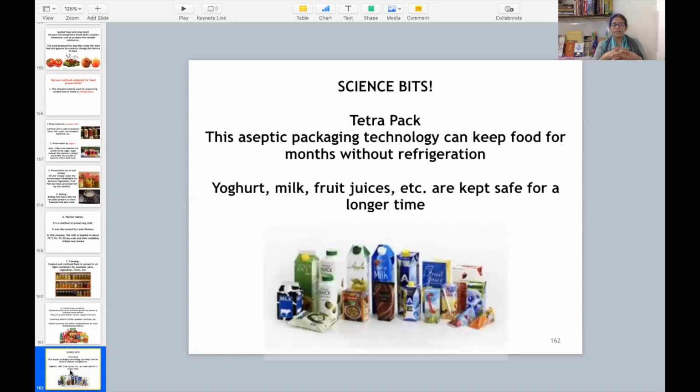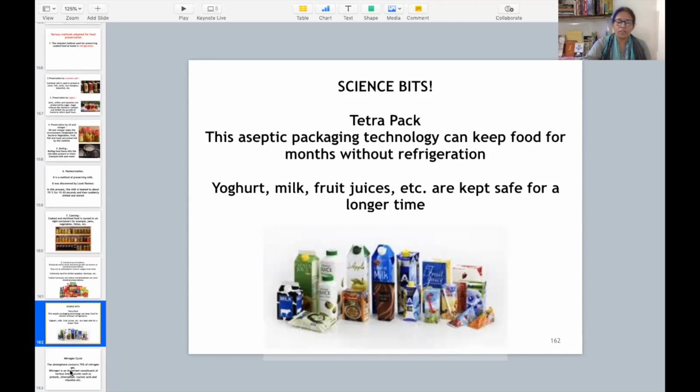Then here are certain science bits. TetraPak. This aseptic packaging technology can keep food for months without refrigeration. When the food is inside the TetraPak, the food can be kept preserved for months. What is preserved in the TetraPaks? What you get in the TetraPaks? Yogurt, milk, fruit juices. आप सब पीते हैं ये सब कुछ. So you can keep it safe for a longer time. So this was all about the preservation of foods, different types of preservation of foods.